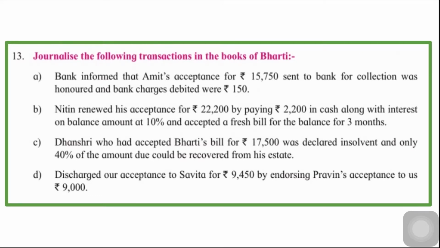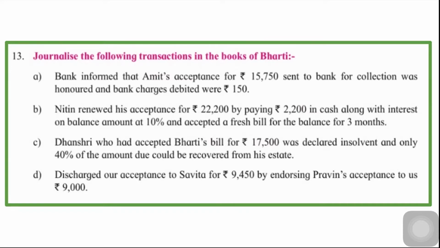Calculate interest on 20,000 at the rate of 10% for 3 months. So that comes to 500. So the interest is 500. So how much cash is being paid? 2,200 plus 500. So 2,700 is being paid in cash. And the balance is 20,000. So a new bill is drawn on the balance. Bills receivable account debit to Nitin account 20,000.